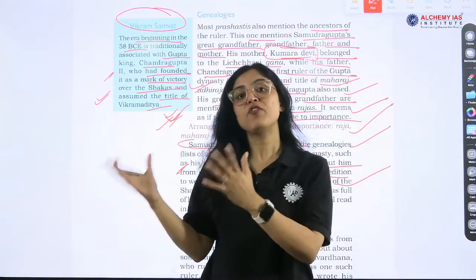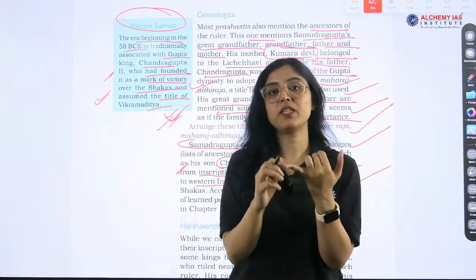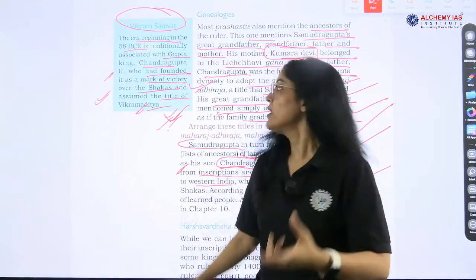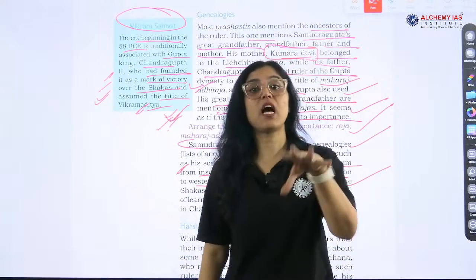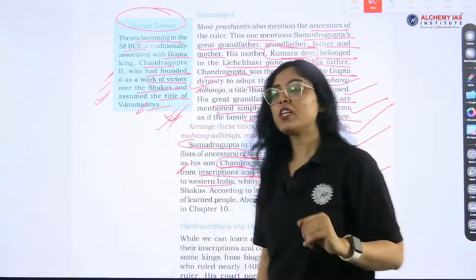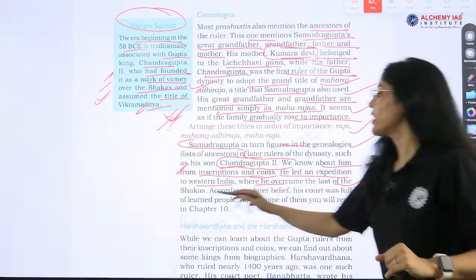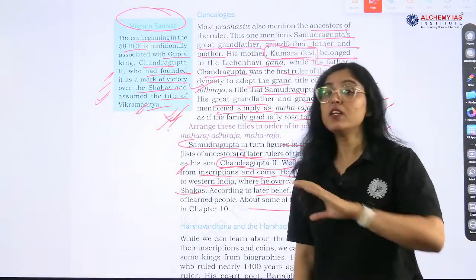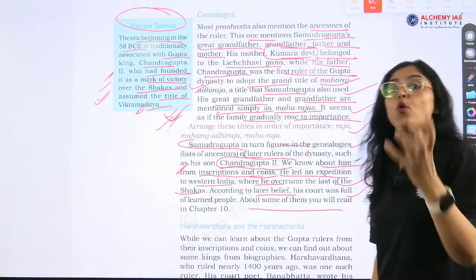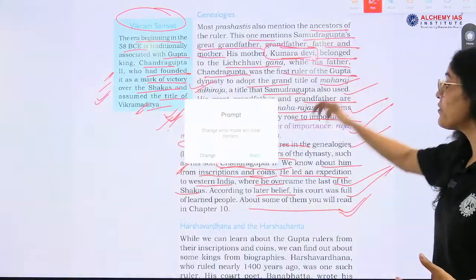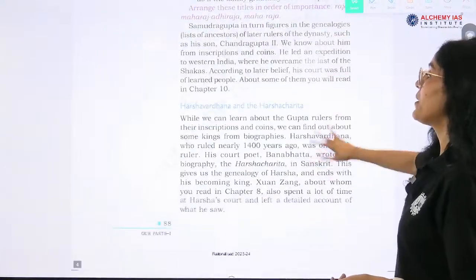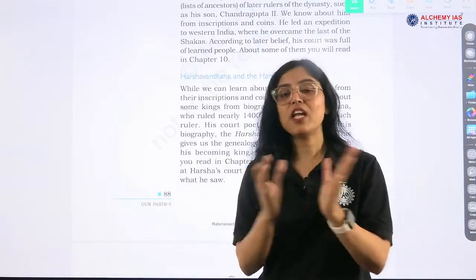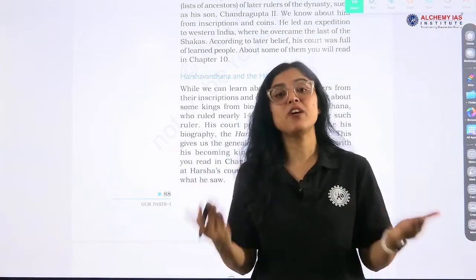What kind of questions can be framed from this information? First, the Vikram Samvat era was started by whom? Second, Vikramaditya is also known as what, right? Who defeated the Shakas, the last of the Shakas in India? This question can also be asked. So, he overcame the last of the Shakas. According to later belief, his court was full of learned people and there were golden gems, right. There were Navratnas in his court. The Gupta period is also called the golden period of ancient India, right. It was a time of many inventions, many discoveries.